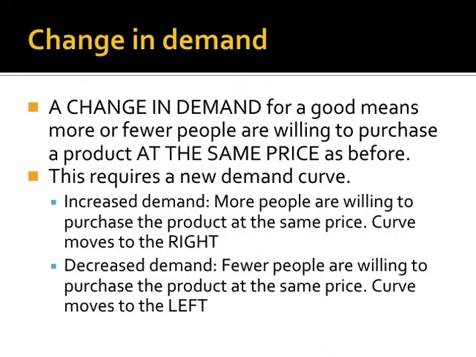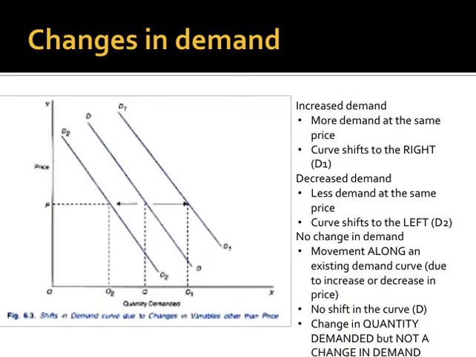So this is what it looks like visually. When demand increases, we have a new demand curve that is drawn to the right. When demand decreases, there's a new demand curve drawn to the left. And again, this happens because you have more people willing to buy something at the same price. Your demand goes up. There are fewer people willing to buy something at the same price when your demand goes down.